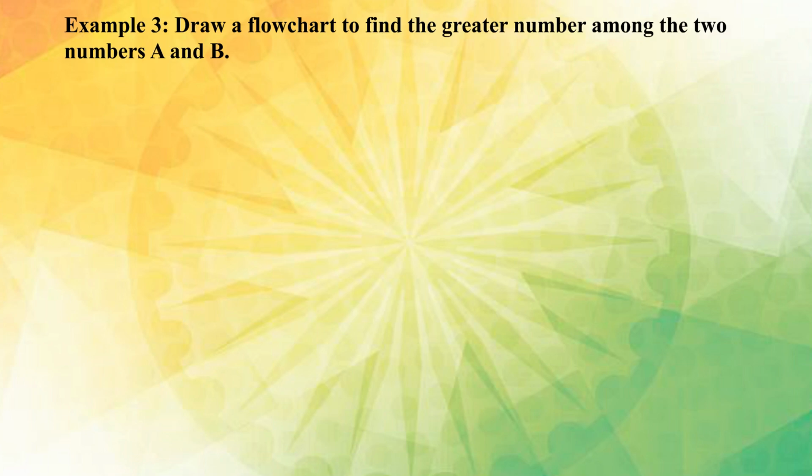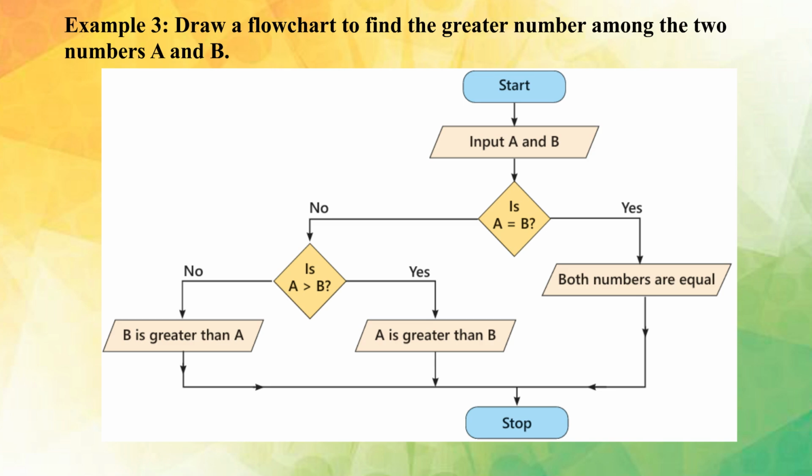Example 3. Draw a flowchart to find the greater number among the two numbers a and b. Start. Input a and b. Is a equal to b? If yes, both numbers are equal. Stop. If no, is a greater than b? If yes, a is greater than b. Stop. If no, b is greater than a.